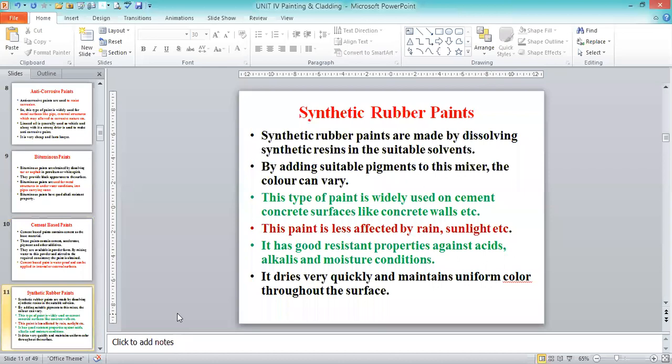Then synthetic rubber paints. This type of paint is widely used on cement concrete surfaces like concrete walls. It is made by dissolving synthetic rubber in suitable solvents, adding suitable pigments to this mixture, and the color can vary. We use this type in general for all construction purposes. This paint is less affected by rain and sunlight.